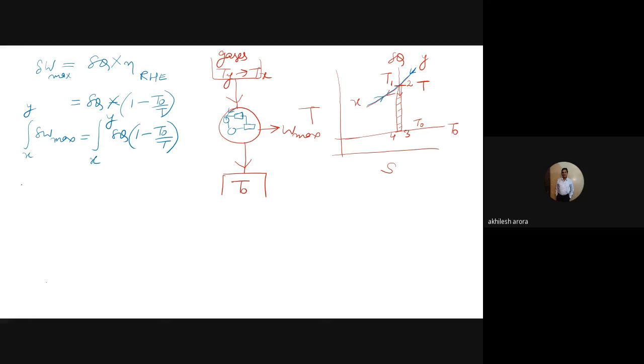So this will be equal to total W maximum, which is also known as available energy, which is also known as exergy.